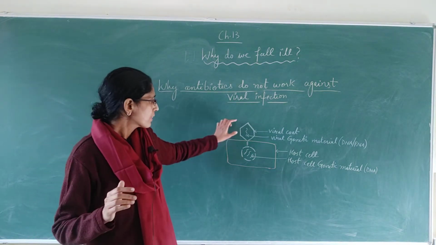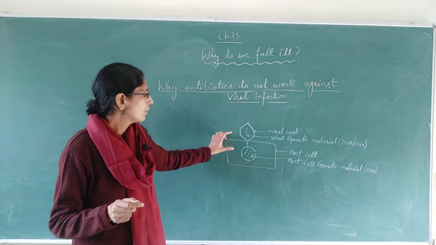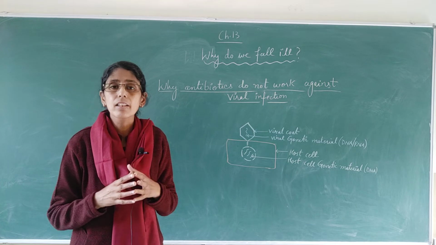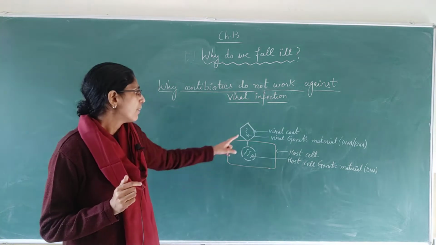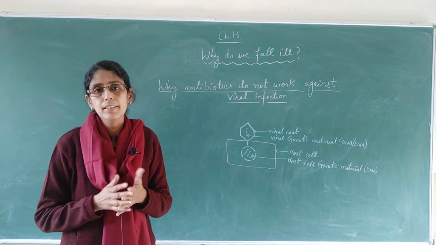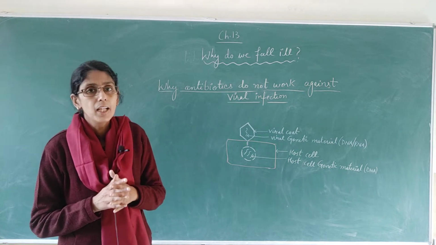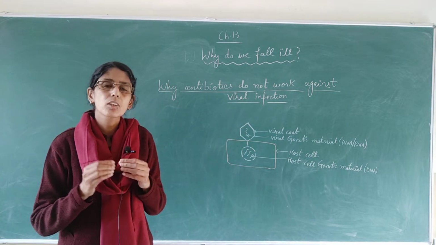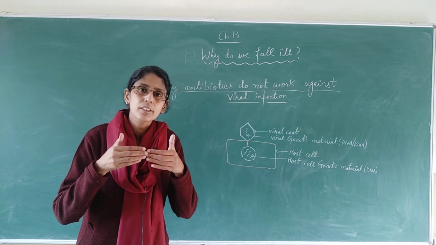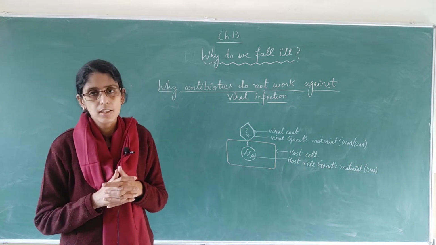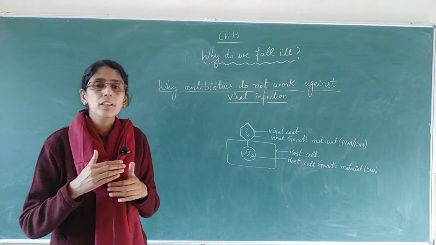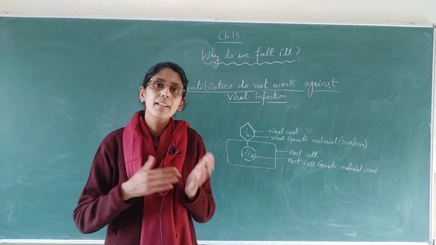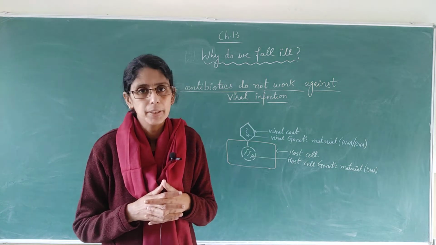So once the virus comes in contact with the host cell, there is an interaction between them and a process of recognition between the virus and the host cell. After that, the virus releases its genetic material in the cytoplasm of the host cell. What happens after that? The genetic material of the virus incorporates with the genetic material of the host cell. And when the genetic material of the host cell replicates, the viral genetic material will also replicate.